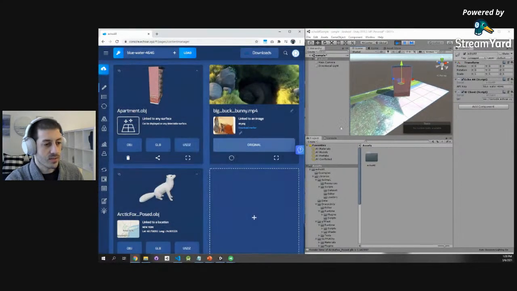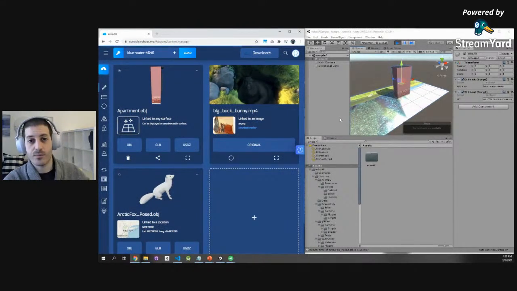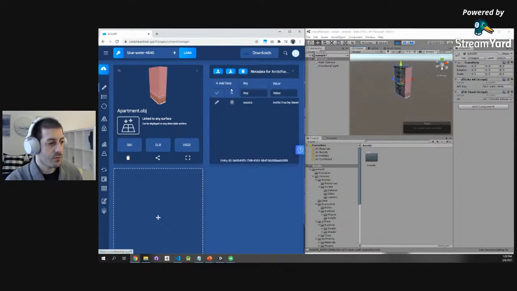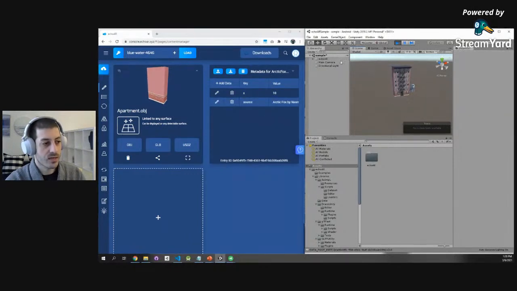Let me delete the video because it's playing in my ear. I'm deleting it from the console. Automatically, it's being deleted from the environment. You can see those real-time changes. Let's move the fox a little bit because it's being occluded by the building. Bam, suddenly we moved it 10 feet away.